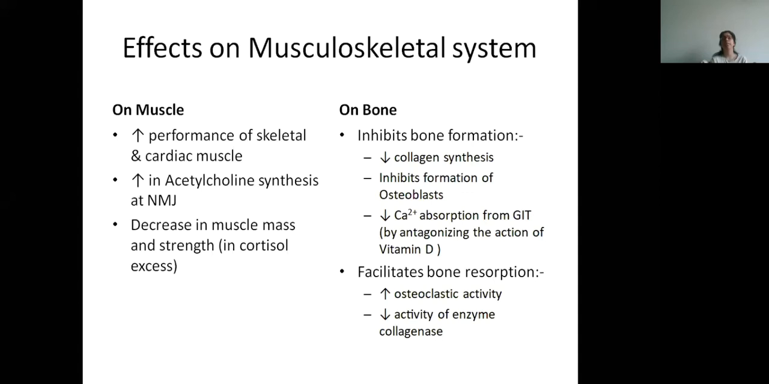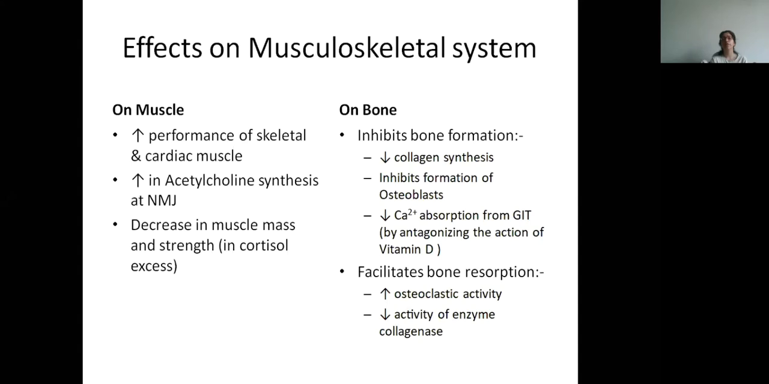On bones, it inhibits bone formation. That is, it is mainly causing osteoporosis because it decreases bone formation by decreasing collagen synthesis. Then it inhibits the formation of osteoblasts. Now you must have read in calcium metabolism also that there are 3 types of cells in the bone: osteoblast, osteoclast and osteocytes. Now these osteoblasts help in bone formation, but cortisol inhibits the formation of osteoblast. So as a result, bone formation is reduced.